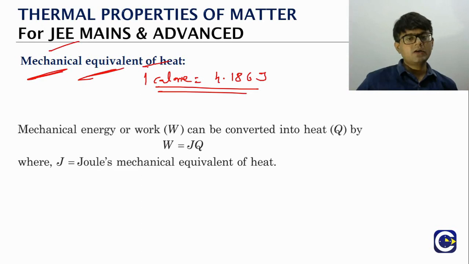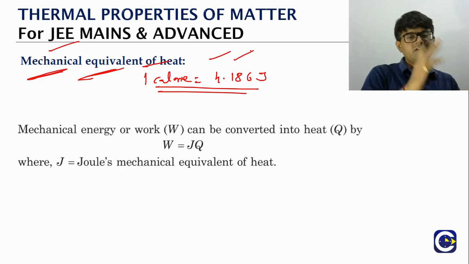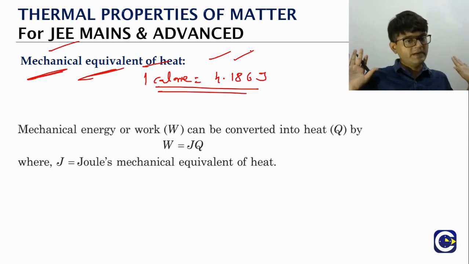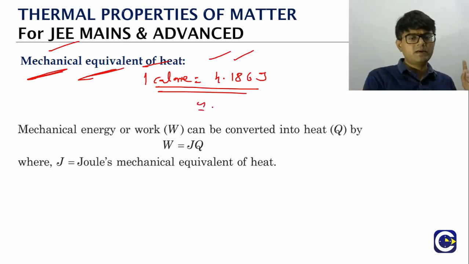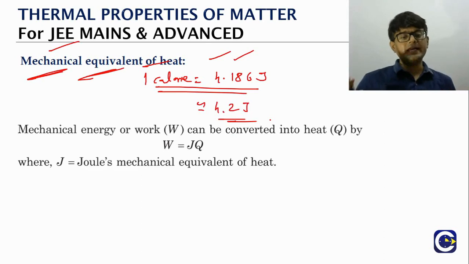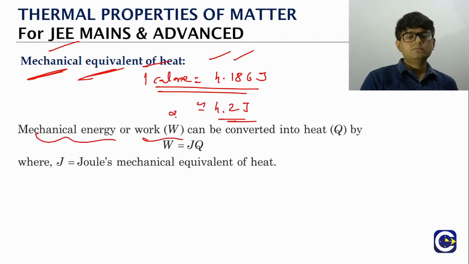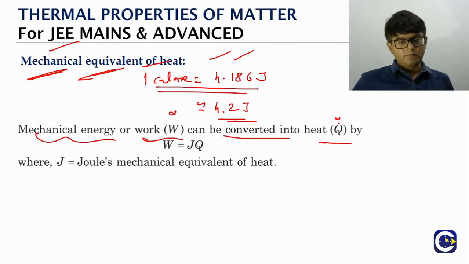What is the mechanical equivalent of heat concept? It is nothing but a different way of expressing the conversion of calorie into joule. That's it. Keep that in mind. 4.186 means we can say even approximately 4.2. So what is the mechanical equivalent of heat idea? If you look at the mechanical energy or work, which we will indicate with the symbol W, which is being converted into heat form.